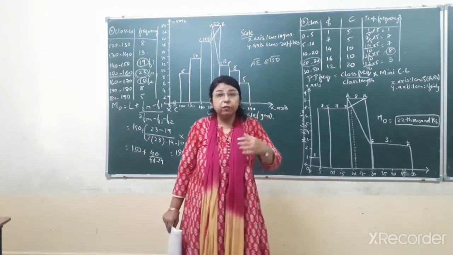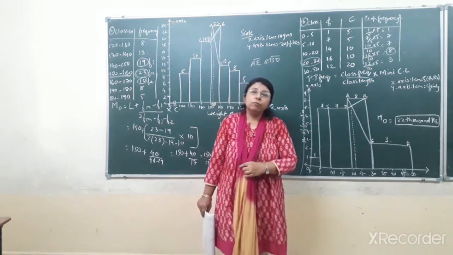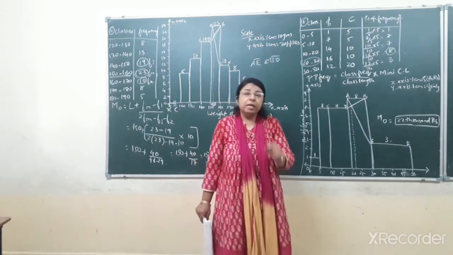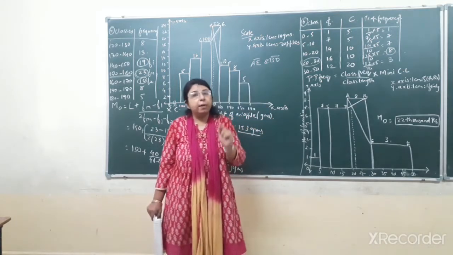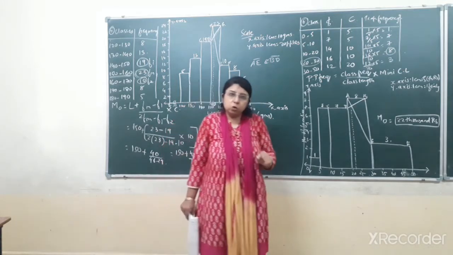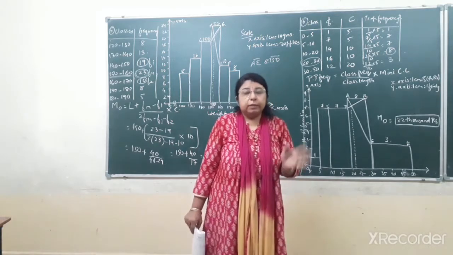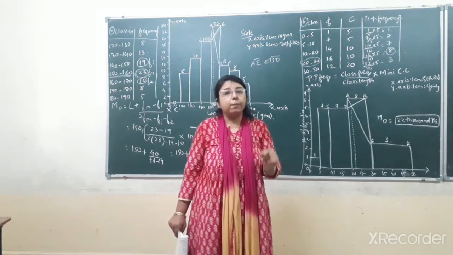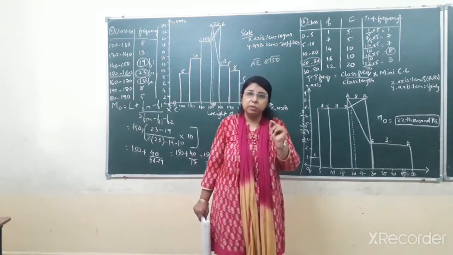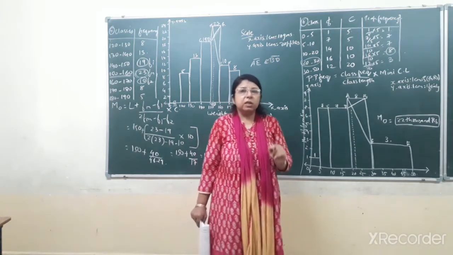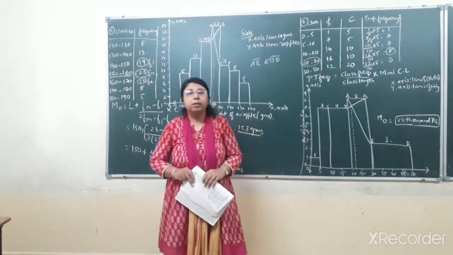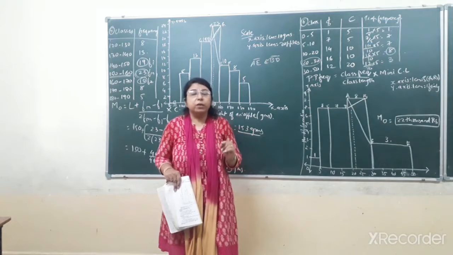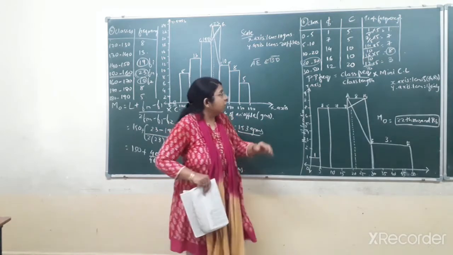Now over here it is clearly given that you have to find the mode by using the graphical method only. That's why we are not applying the empirical formula. If it was told to find the mode by the appropriate formula, then we would have applied the formula in question number 6. But over here it is clearly mentioned that we have to find the mode using the graphical method, so we will find the mode only by graphical representation. Now let us see how to find it.